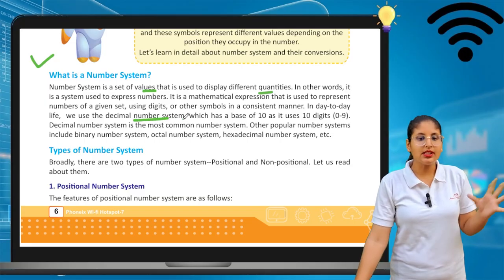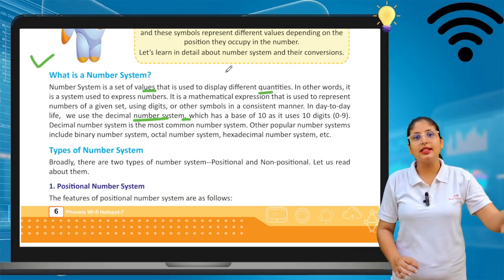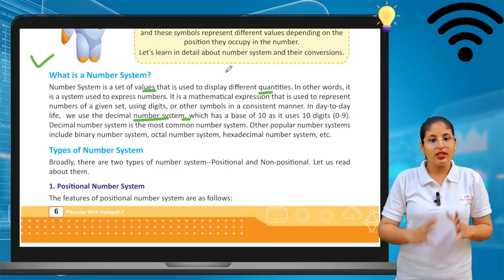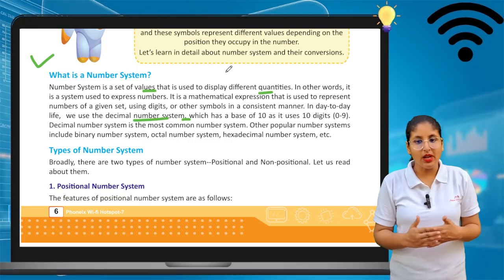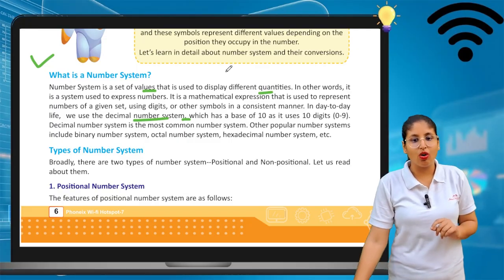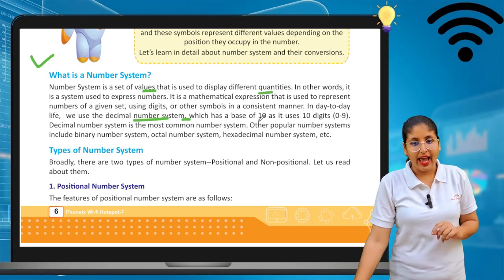So the number system is clear. It is a set of values that is used to display different quantities. Normally, in day-to-day life we use the decimal number system, which is based on base 10, with 10 digits from 0 to 9.